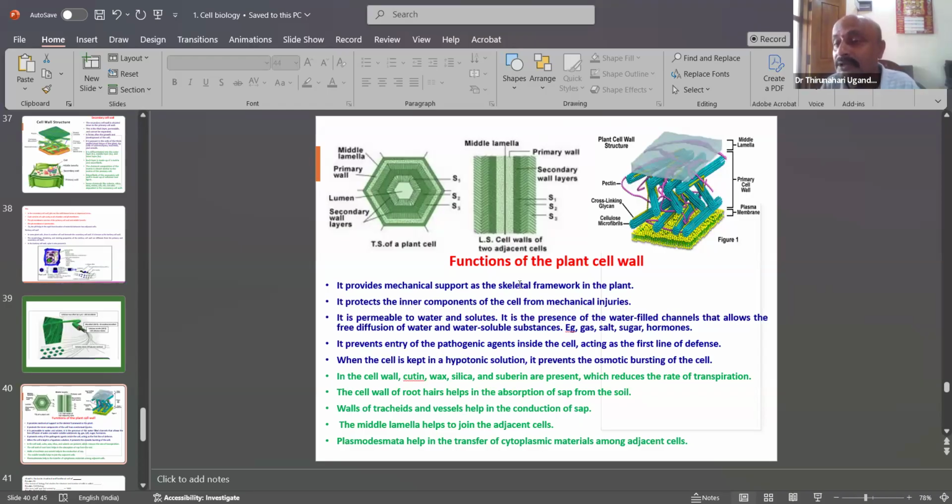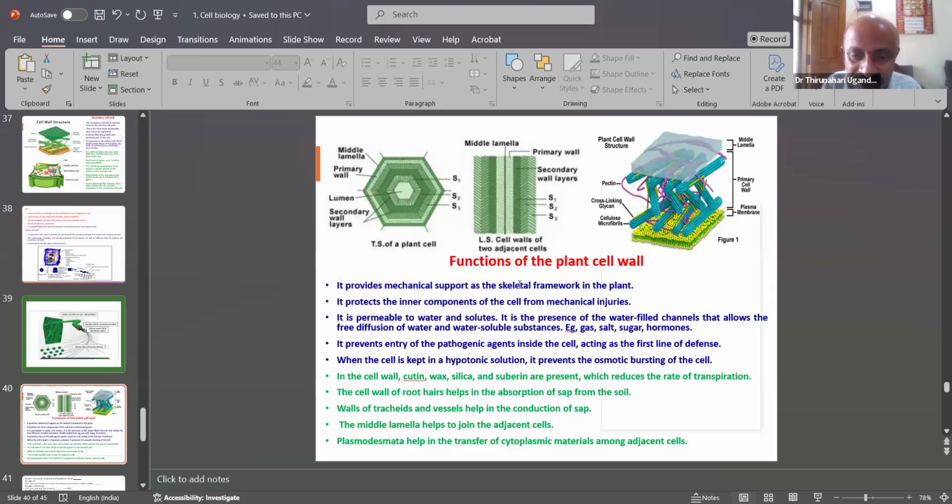Then absorption of mineral water from root to shoot tip passes through as the transpiration rate increases, with more absorption of water by root hairs. The cell wall of the root hairs helps in the absorption of water from the soil.